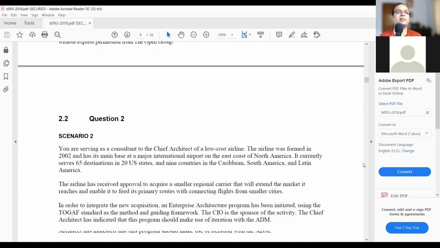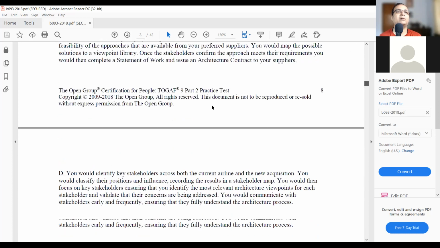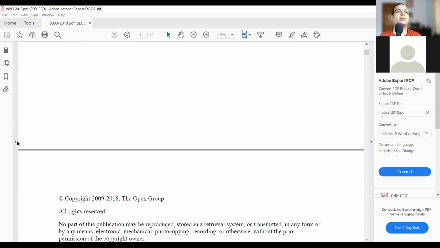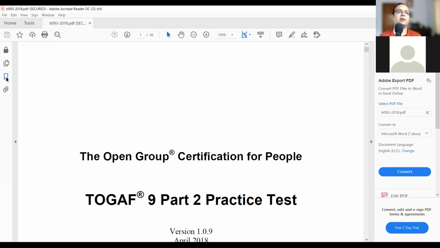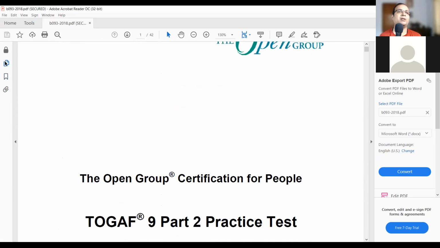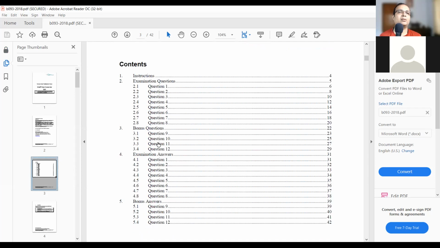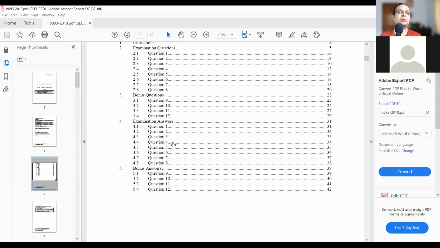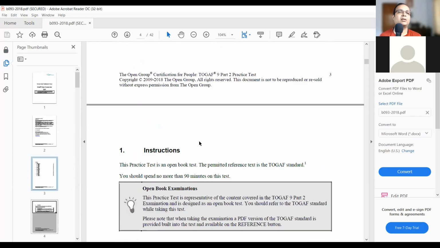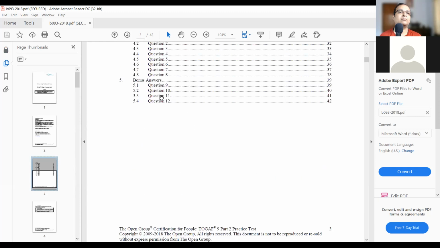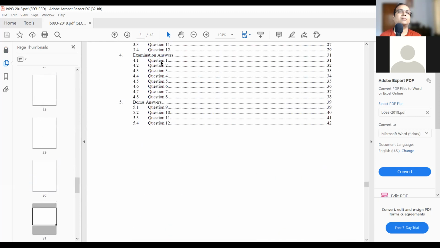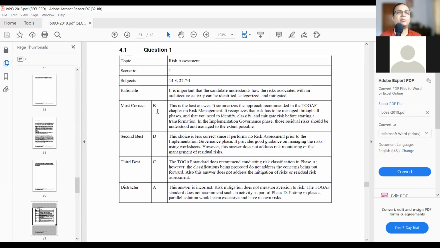You can go to the table of contents and directly jump to the answers. The sidebar, no? Sidebar. There, you go to table of contents, sidebar. Go to the double icon here, on top of that. Go to answers, or go to the below one. Just click on that question number one. Answers, examination answers, question one. Yeah, just click on that. Most correct is B. Yeah, so it is B.